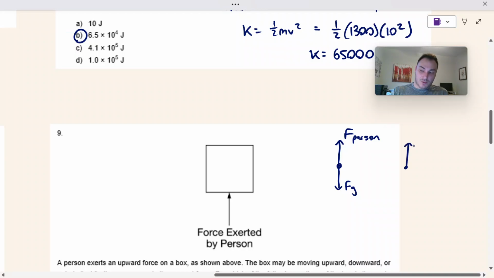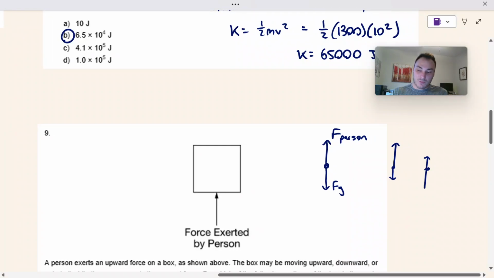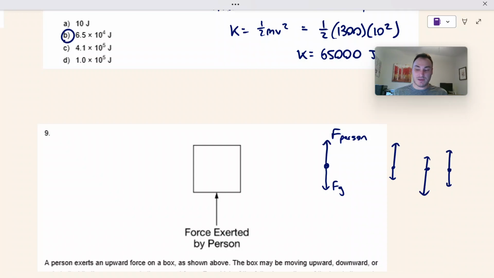The force the person pushes can be bigger than the force of gravity, or the force of gravity can be bigger than the force of the person, or they can be equal and opposite and it's moving at constant speed. Let's just keep going, but keep in mind it can be any single one of these options right here.